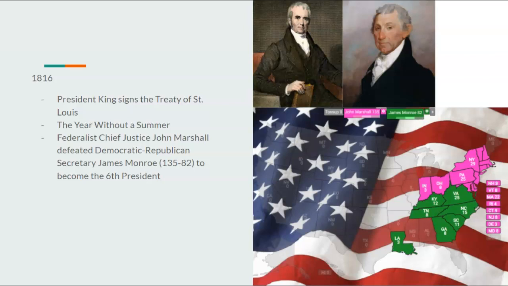We also have the 1816 election, where Federalist Chief Justice John Marshall would defeat Democratic Republican Secretary James Monroe. He was the Secretary of State under the Madison administration. Marshall would win 135 to 82 to become the sixth president. Marshall would be very respected. He would actually run in this time, since Federalists have more of a say, and he would win by very big numbers.